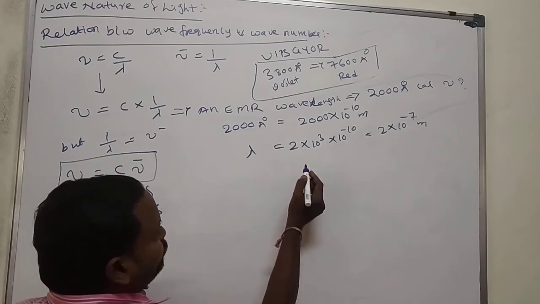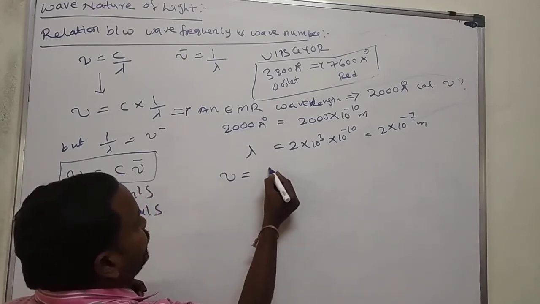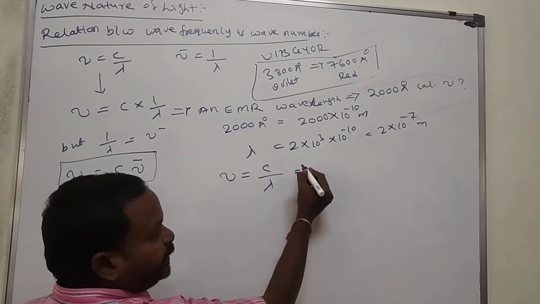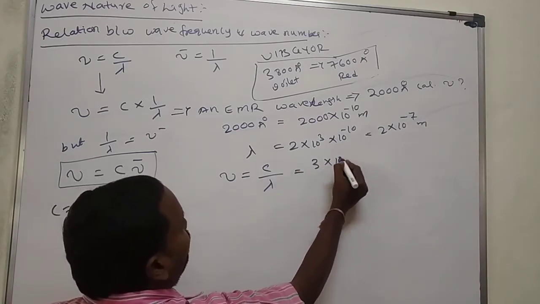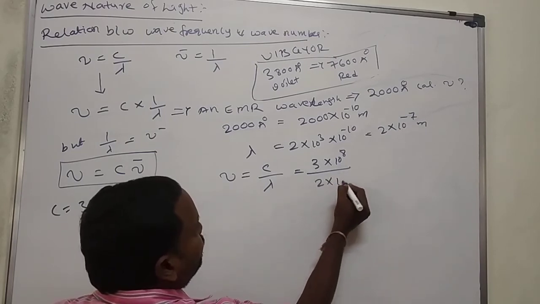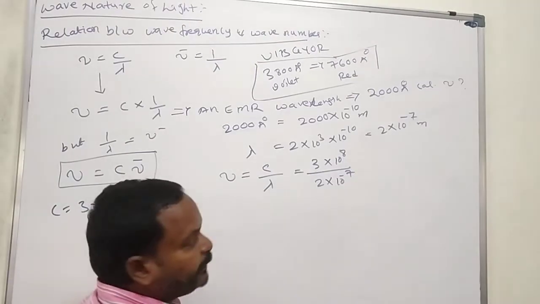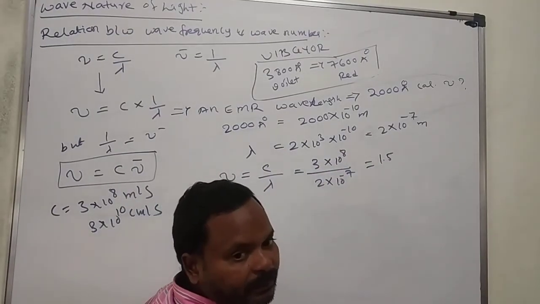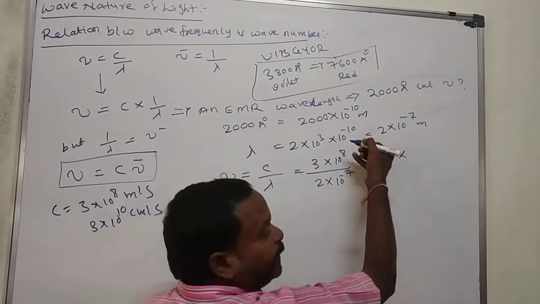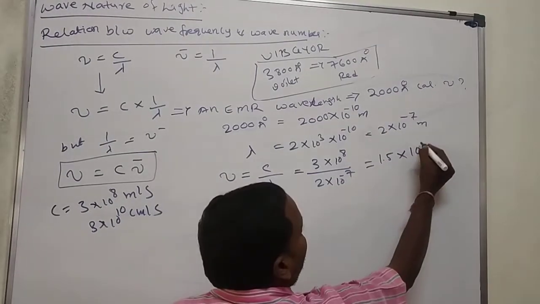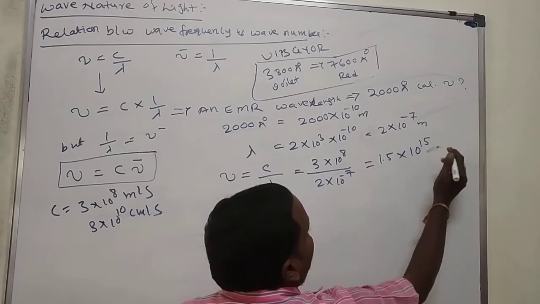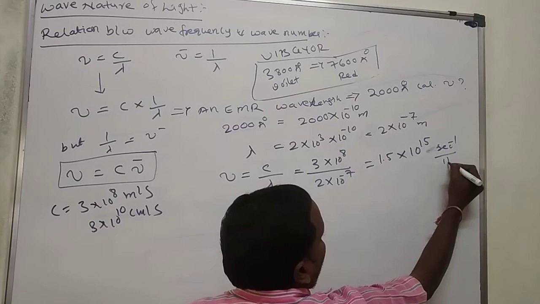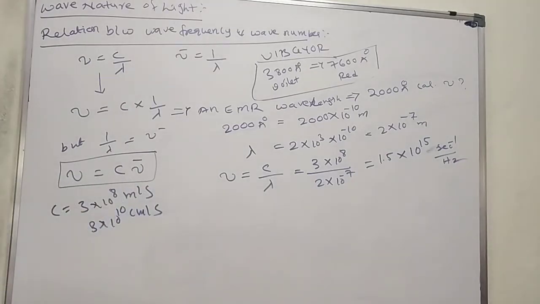Okay, next, nu is equal to C by lambda. What is C? 3 into 10 to the power of 8 by 2 into 10 to the power of minus 7. Now 3 by 2 is equal to 1.5. Then it will come upside: 10 to the power of 15 per second, or hertz. If you take any other wavelength, you get the answer the same way.